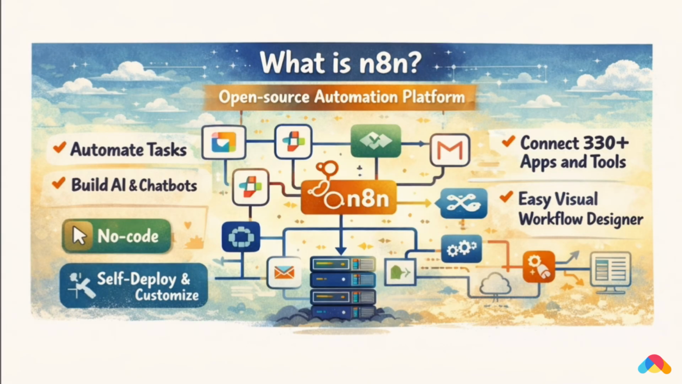Now firstly, let's quickly understand N8N. N8N is an open source workflow automation tool. It allows different apps and services to talk to each other automatically. And the best part, N8N now supports AI agents, which means we can build smart chatbots that can understand messages, use tools, make decisions, and respond intelligently.